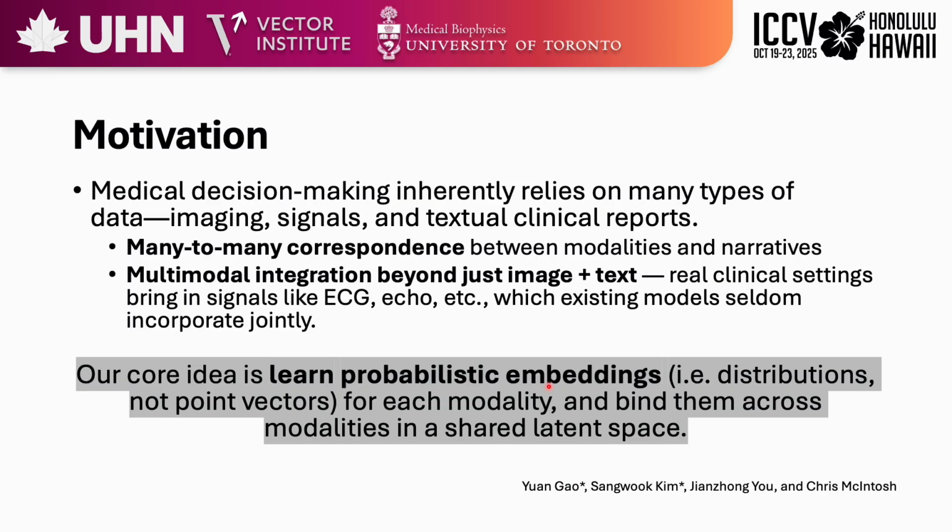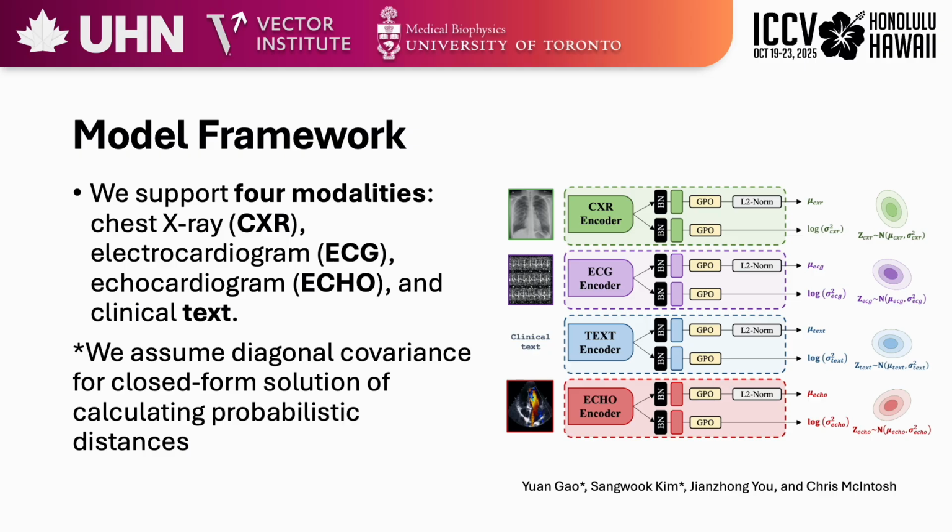Our core idea is to learn this less deterministic and more probabilistic representation through probabilistic embeddings, i.e., distributions, not point vectors, for each modality, and bind them across modalities in a shared latent space. This allows us to represent uncertainty, overlaps, and ambiguity in the alignment.